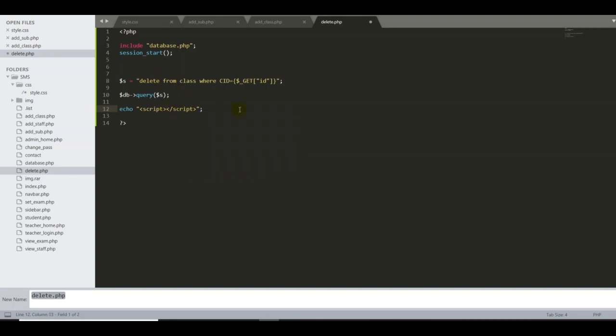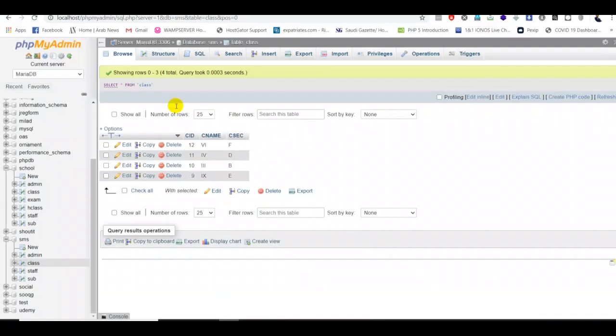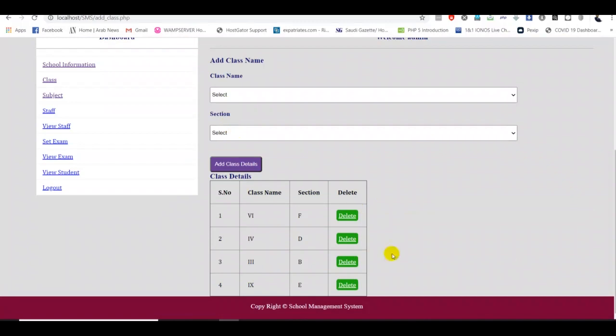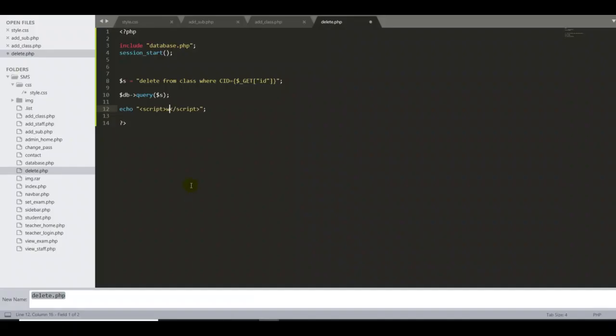So first thing, guys, script. For example, if I click the delete button, it should stay on the same page. So I'm going to write the code for this case: window.open.